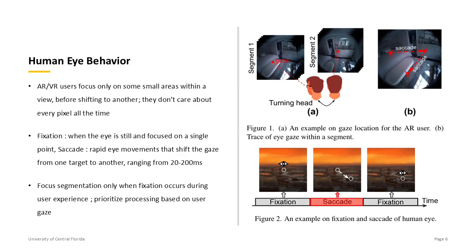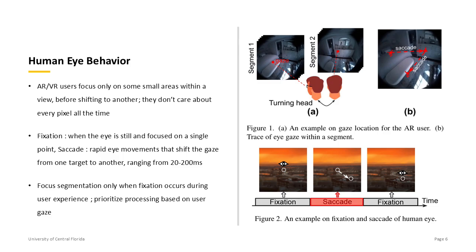To solve this problem, the authors observed that augmented reality users don't care about every pixel at the same time, and have a relatively narrow focus region. For instance, a user might be looking at a coffee mug on a table, but would not pay attention to the chair at the corner, until he turns his head to explicitly look at the chair. Specifically, during an augmented reality experience, a user will exhibit a pattern of fixations and saccades as the user moves their head or eyes. A fixation is when the user's eyes are focused on a single point, while a saccade is a rapid eye movement to the next point of interest, which tends to last about 20 to 200 milliseconds.